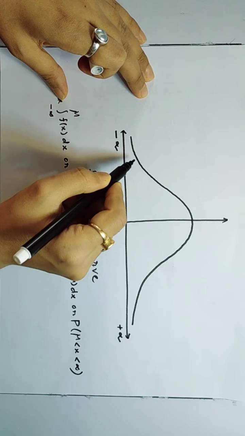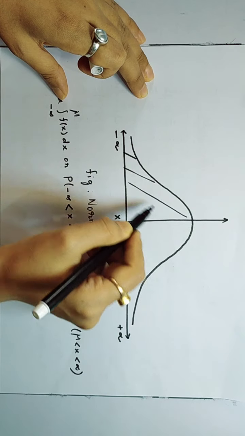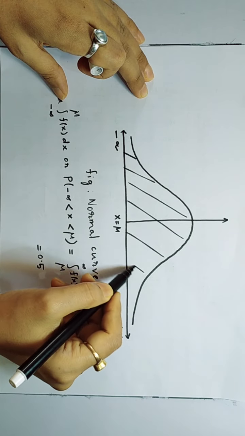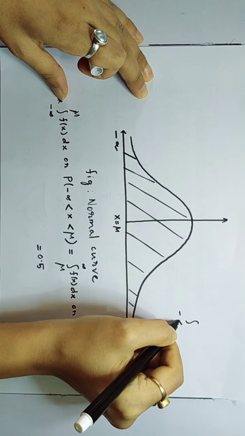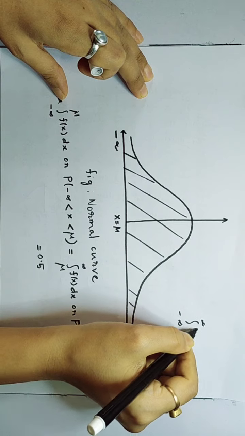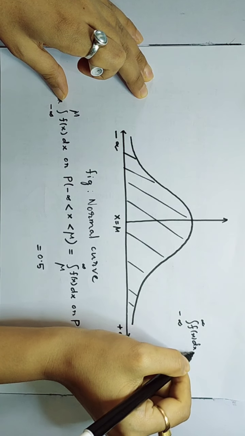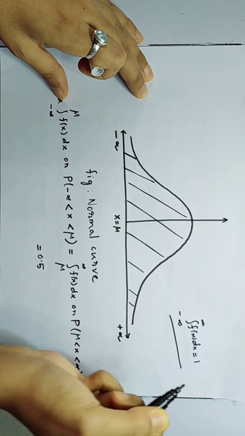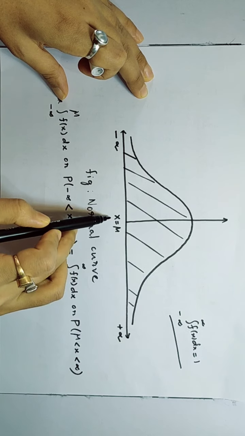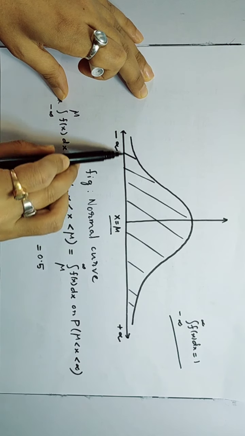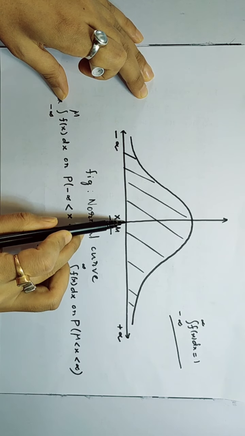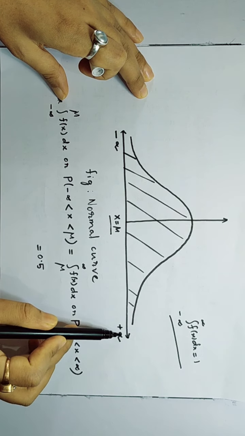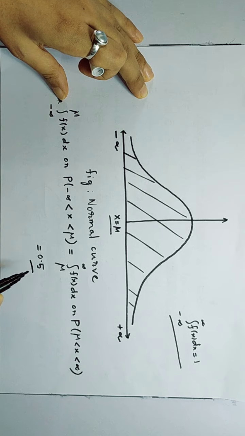In this figure, the total area under this curve above the x-axis is 1. And as the curve is symmetric about mu, the left area from minus infinity to mu is equal to the area from mu to infinity, and the value is 0.5.